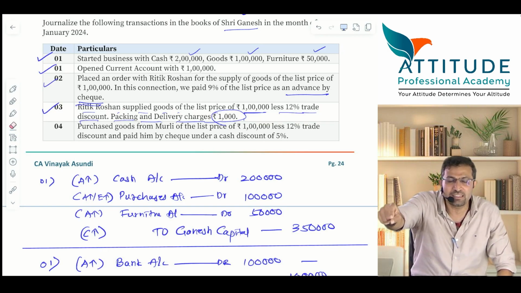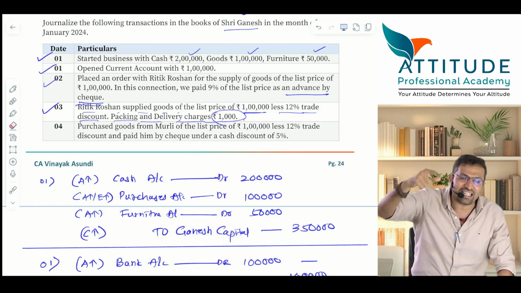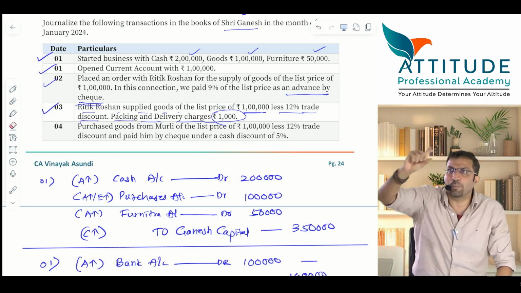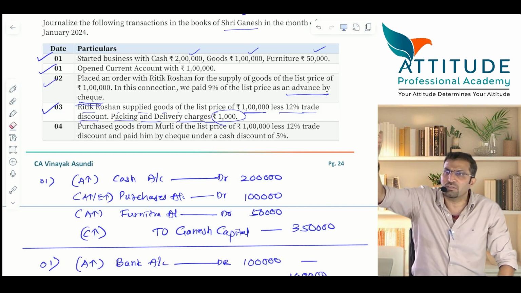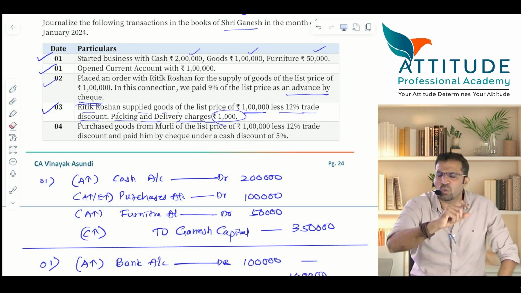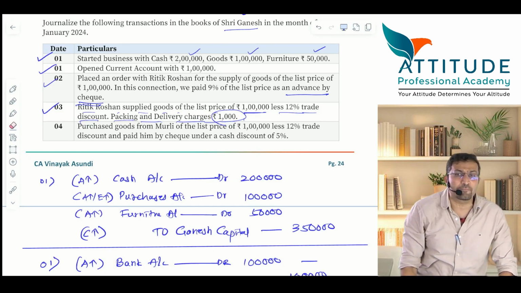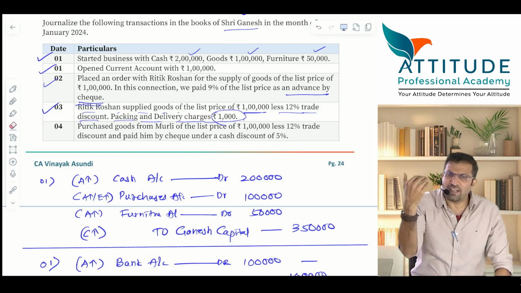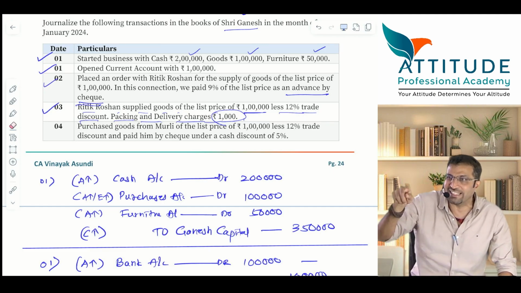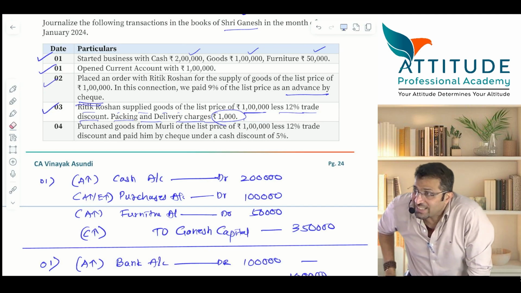What expenses? And these direct expenses, either you can debit it separately in your books, or you can directly say purchase account debit. It is not necessary that you have to debit it to purchase only. You can take separate. Purchase account 88,000. Packing and delivery charges 1,000. You can take it separately. Sir, no sir, I don't want to take it separately. Anyway, it is purchase related cost. I will directly debit it to what? Purchase account. Oh, fair enough. Do it. Purchase account debit 89,000. Here in this case it is 89,000 because 88,000 is the value of the goods plus 1,000 is packaging and delivery charges. Is that clear?